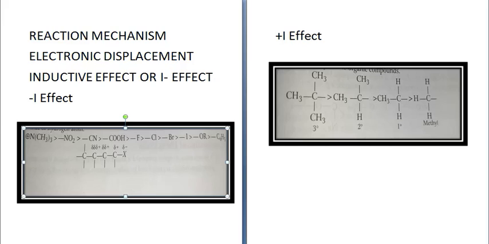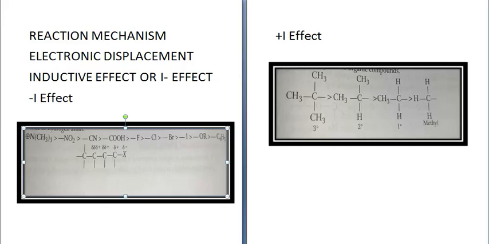Okay, so when the electron shifts towards a more electronegative atom or group and it causes a permanent polarity in the molecule, then it is called inductive effect. Now, this effect can take place in single bonded organic compounds. It is permanent and irreversible. It decreases on increasing the distance from the attached group or atom, and the effect increases or decreases the acidity or basicity of the molecule. Now, there are two types of inductive effect, minus I effect and plus I effect. So, let us study what is this minus I effect.